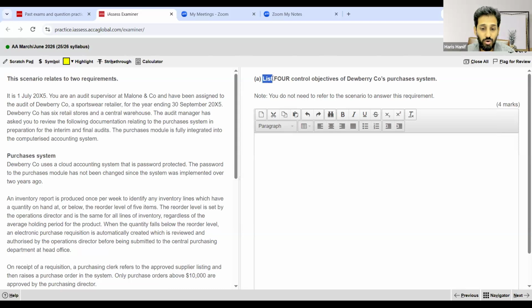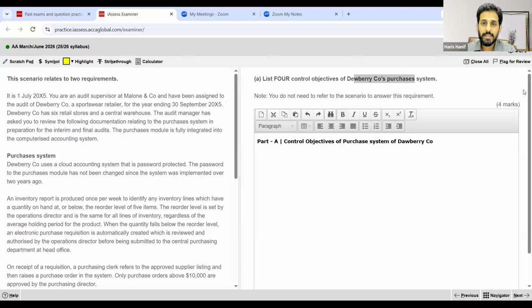List. Please focus on the word list. Part A is list 4 control objectives of Dewberry's company's purchasing system. So I will be putting the heading: control objectives of purchase system of Dewberry company. This is basically the heading which I have put. There is no marks obviously for that.